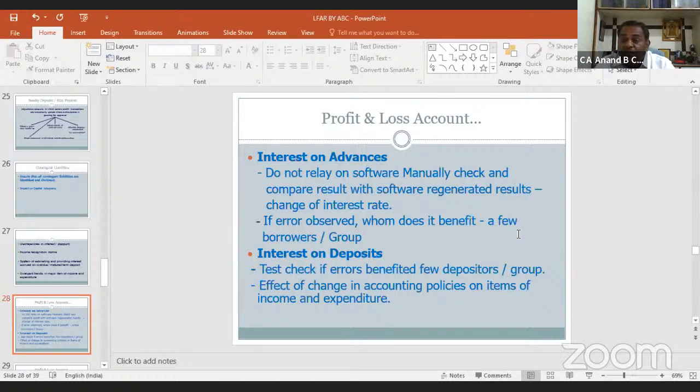This is for interest on advances. Same as in case of deposits, test check if errors are benefiting a few depositors or a group of depositors. Effect of change in accounting policies on items of income and expenditure, the same should be reported if any discrepancies we are getting from our test check basis.